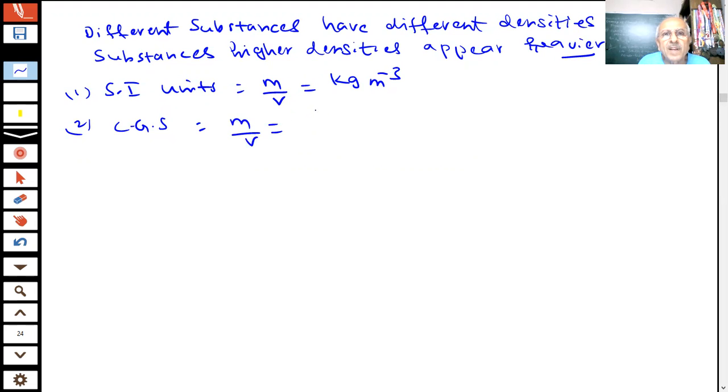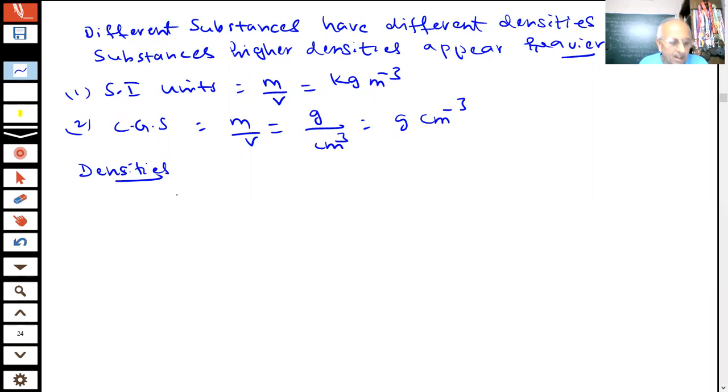Kilogram will be gram divided by centimeter cube. So we may be using in our books and many places gram per centimeter cube. So we can use different units for defining the density, students, and you will get a table in which the values of densities are given. Densities are given in your book.